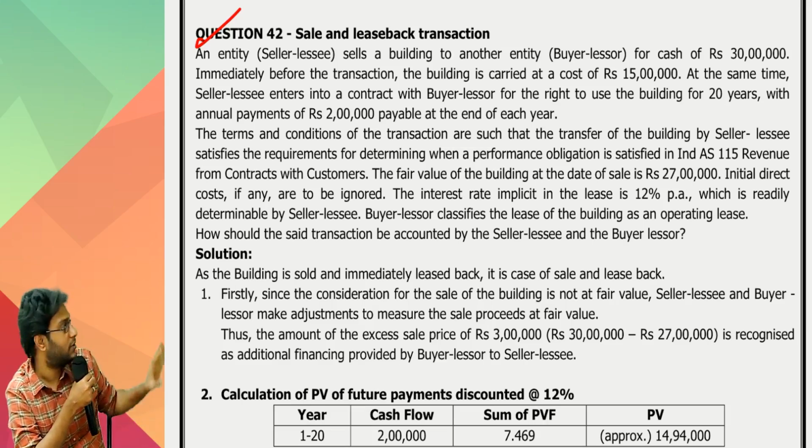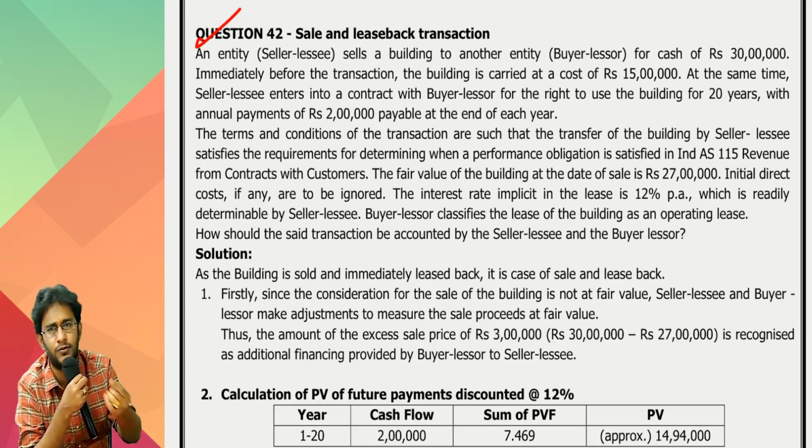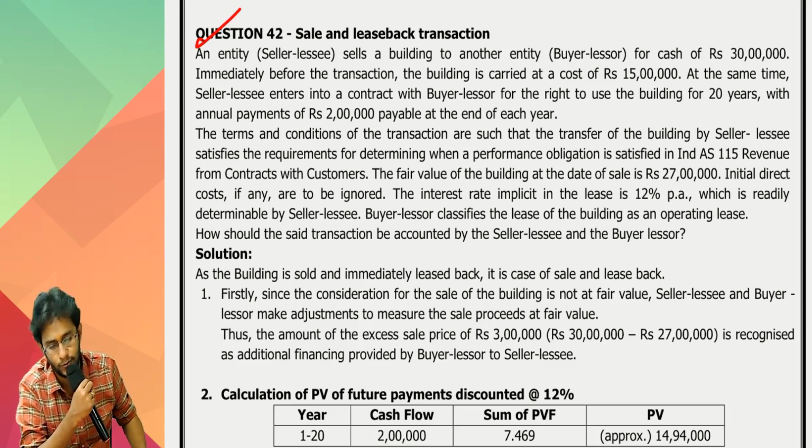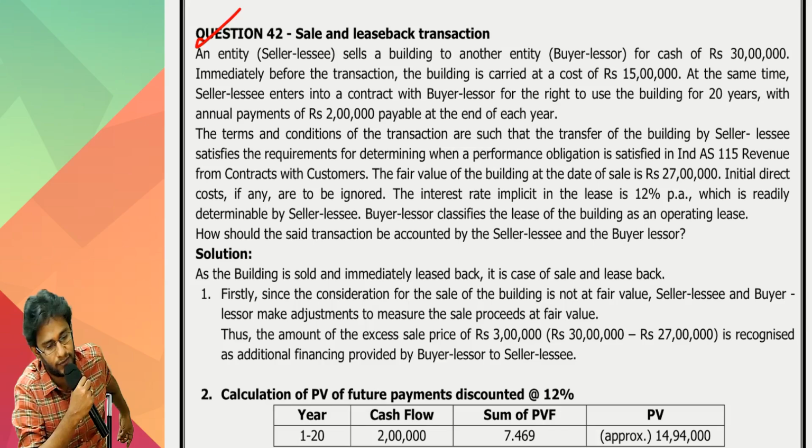Sir, if the question stops here, we can easily do the answer. All I need is one small discounting rate to work out the PV of lease payments. But that fellow is putting in one small drama. The terms and conditions of the transaction are such that the transfer of the building by the seller lessee satisfies the requirements of determining when a PO is satisfied in accordance with Ind AS 115.